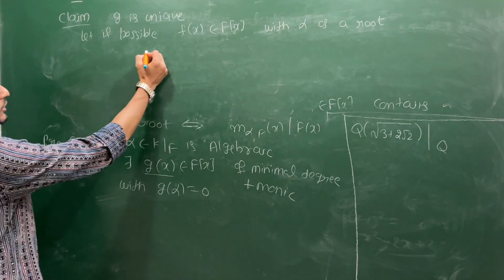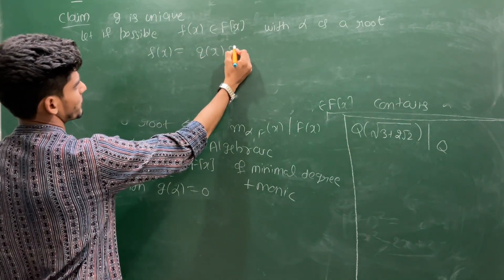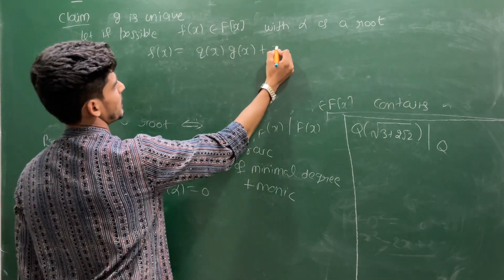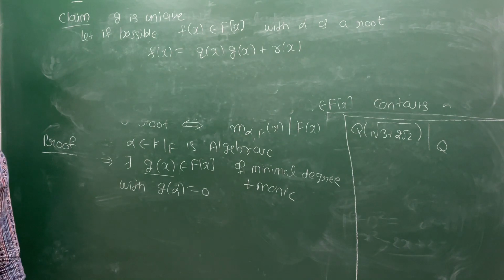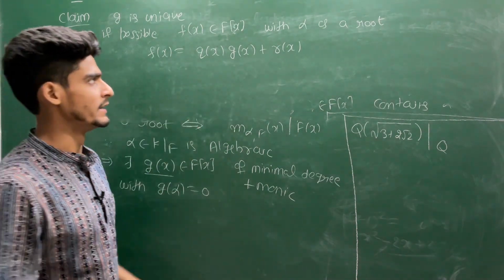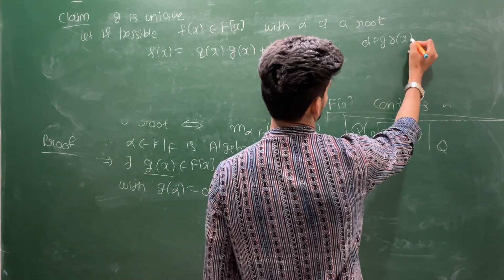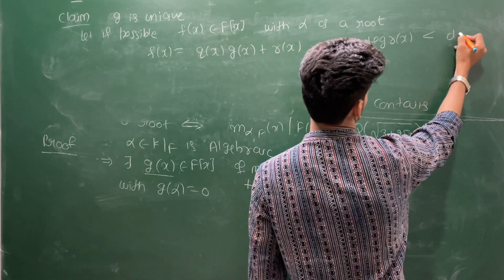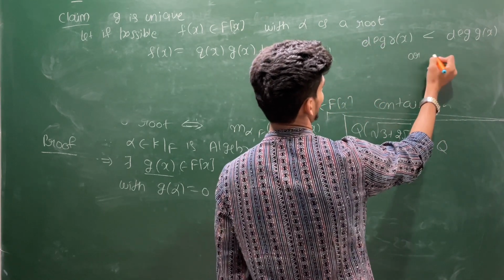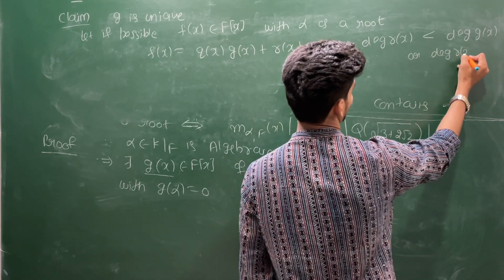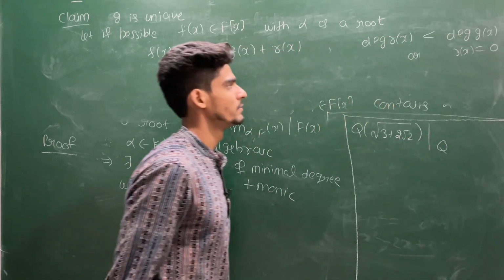So if you use the division algorithm, f(x) will be the same as q(x) g(x) + r(x), where q(x) is the quotient and r(x) is the remainder, where degree of r(x) is less than degree of g(x), or r(x) will be the zero polynomial.